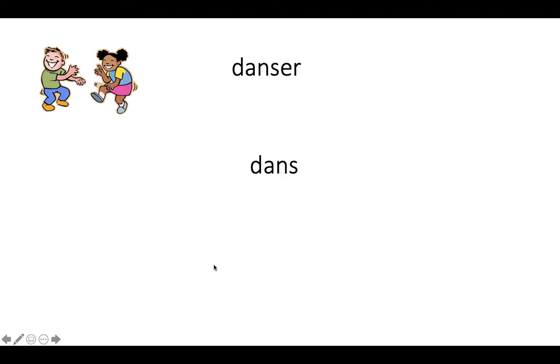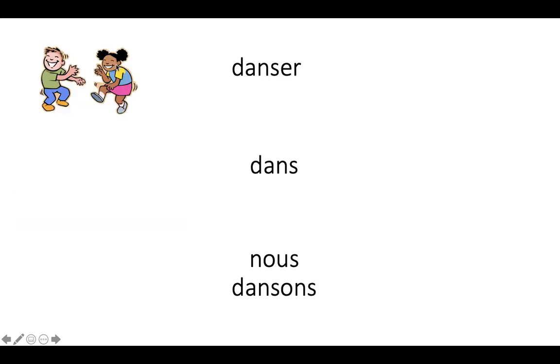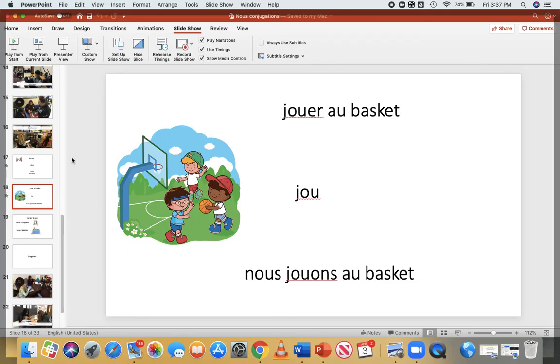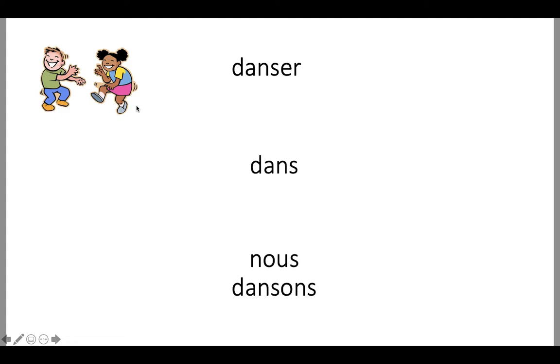I'm going to say we, which we know is nous, and then for all of the verbs, all I'm simply going to do is add the O-N-S on the end. Nous dansons. We dance. Now, what I want you to know is these work with all of those verbs that we talked about that end in, oops, sorry. Oh, zut. Isn't this just like Madame? Well, if technology worked for me, it wouldn't be Madame, right?